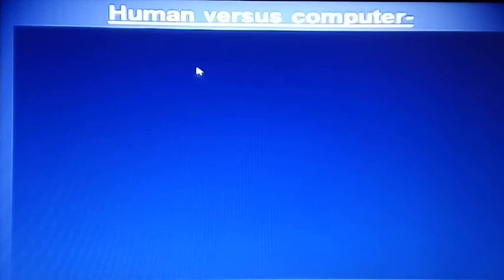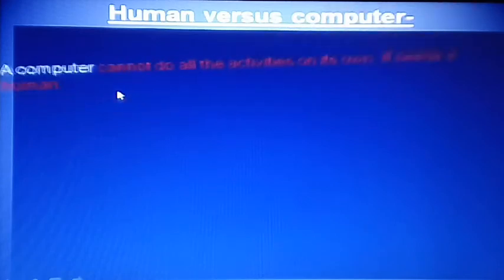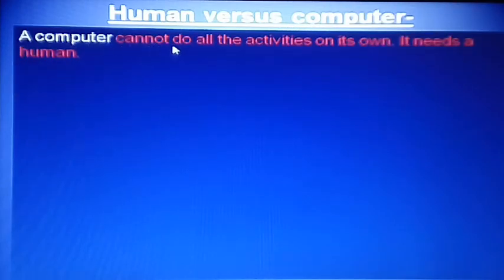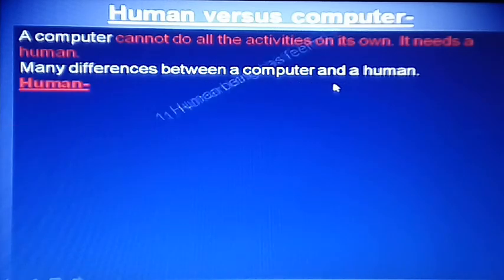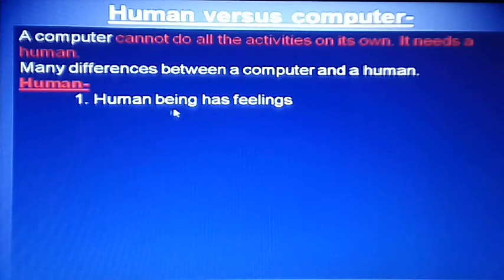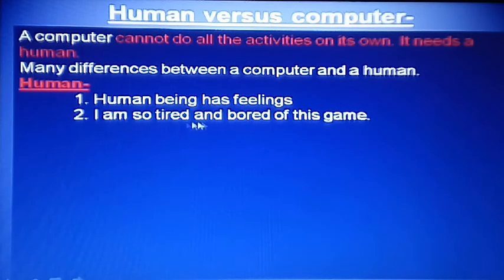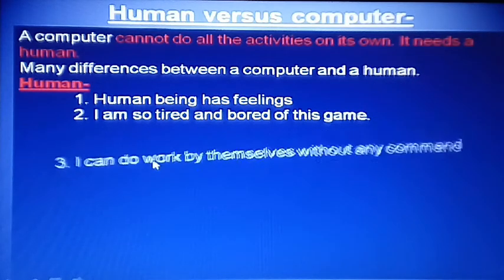After that, here we can discuss the difference between humans and computers. A computer can do all the activities on its own, while a human needs help. One by one I explain you. There are many differences between the computer and humans. First of all, humans have feelings. Just like I'm feeling sad, I'm feeling happy. I'm so tired. I also feel tired after doing some work.